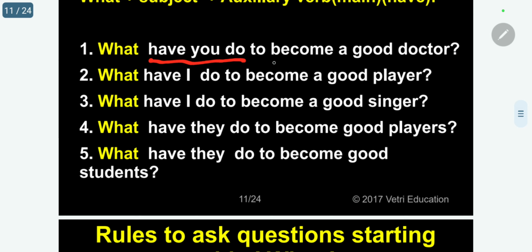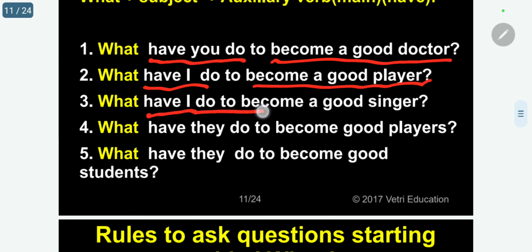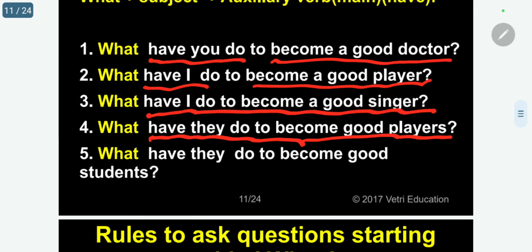What have you do to become a good doctor? What you have to do? What I have to do to become a good player? What I have to do to become a good singer? What have they do to become good players?